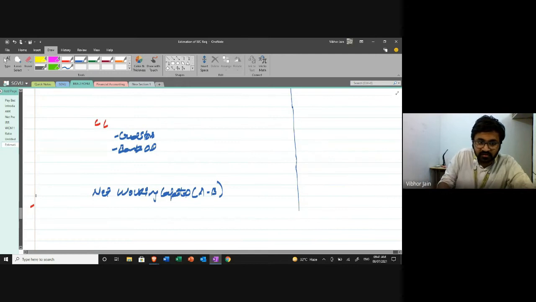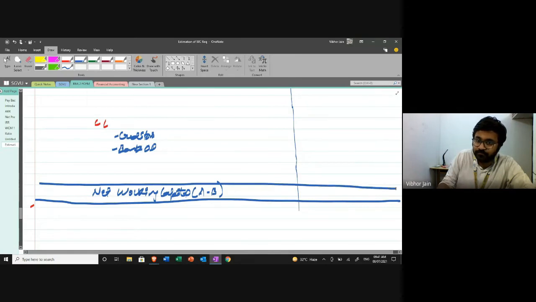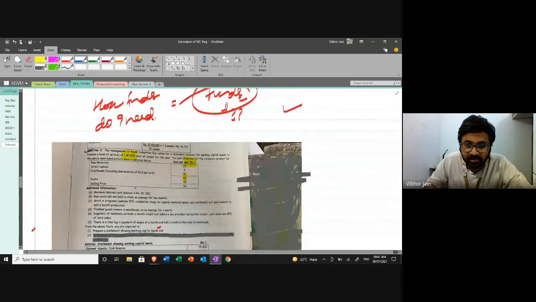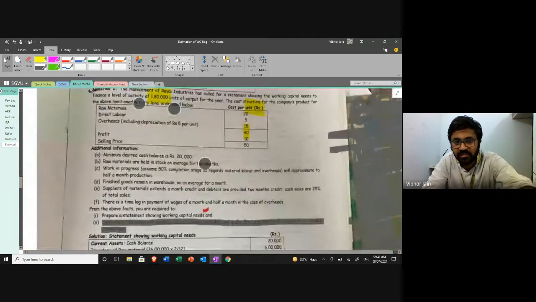So this is how I'm going to calculate my net working capital. The first information that is given to me in the question is cash balance. They're saying that the firm wants to maintain... Okay, the question is visible to everyone, right? I'll just zoom in again. No problems. Yes, the question is visible, right?